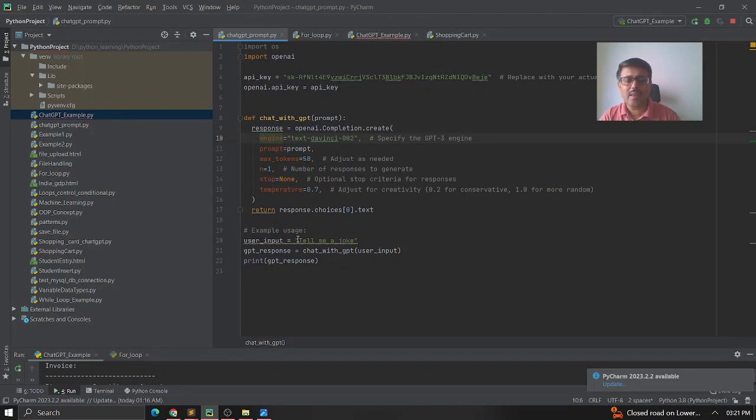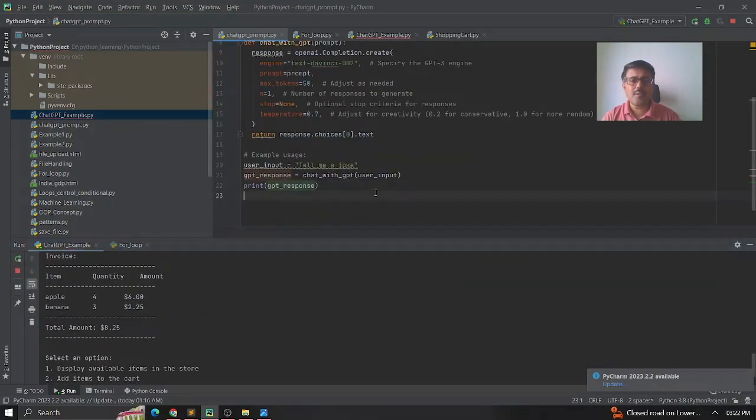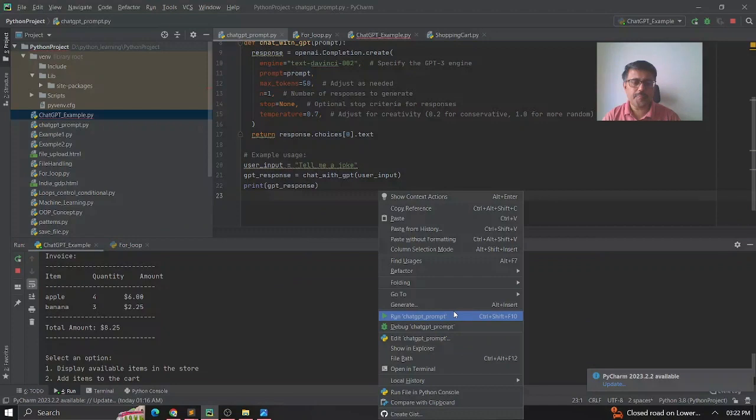I've created a simple program, because in ChatGPT all that you need is the user input, right? So for user input, I just say, tell me a joke. And then ChatGPT should give me a response for whatever input I gave, and I'm printing that ChatGPT response in my program itself. All right, so now let me see how it happens. Let me quickly run this.